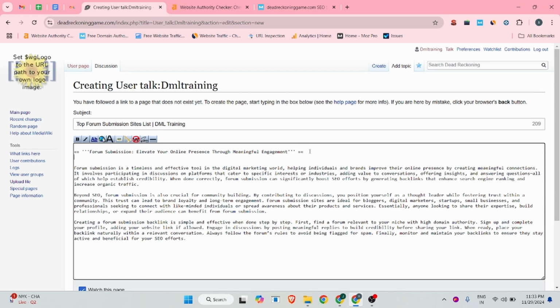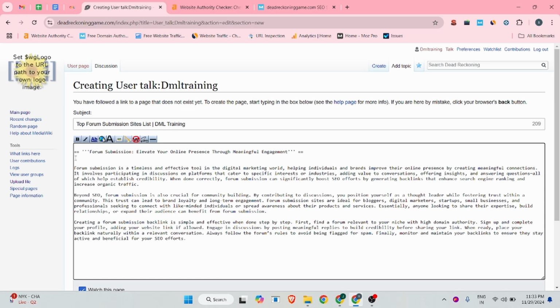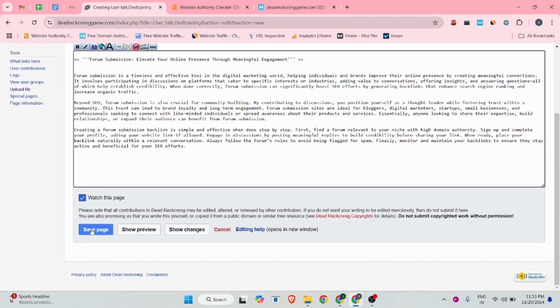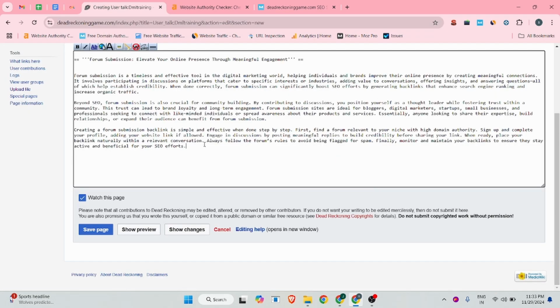And if you want to insert an image too, there is an option to add your image username, image URL. Once you complete all the things, you will see there is a save page button. You click on this, but before that I can include my website URL in this article as well.